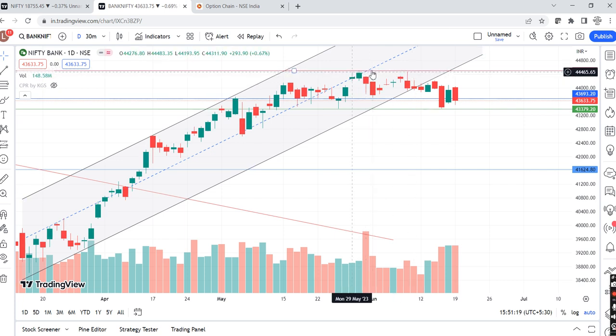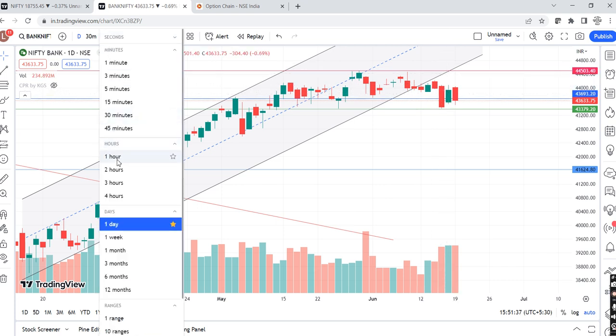After that, there is not a single candle which has been able to close above this resistance, and there has not been a single candle which has been able to close below this support. And you may see that every candle is still inside this bigger range of 1100 points, right? Every candle is in this range inside 1100 points.